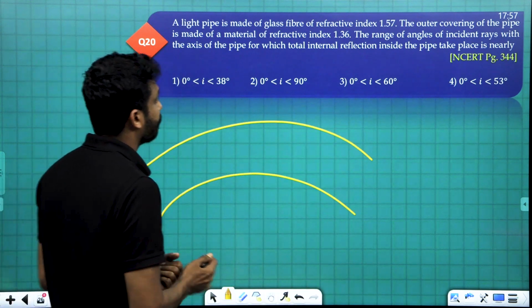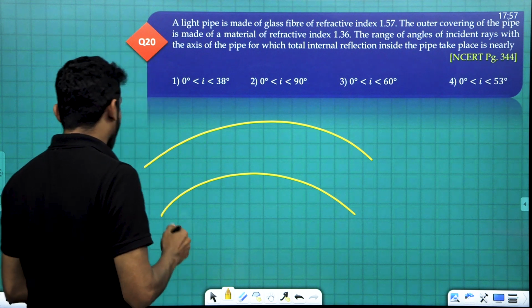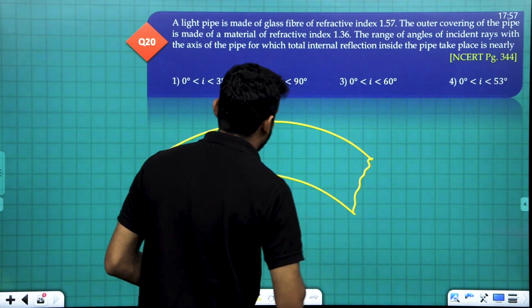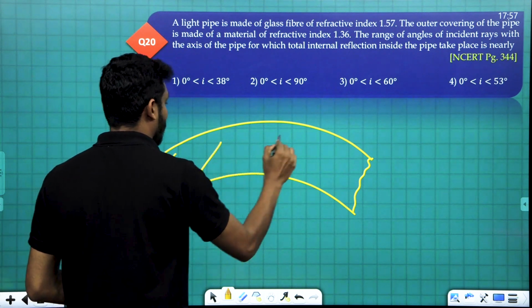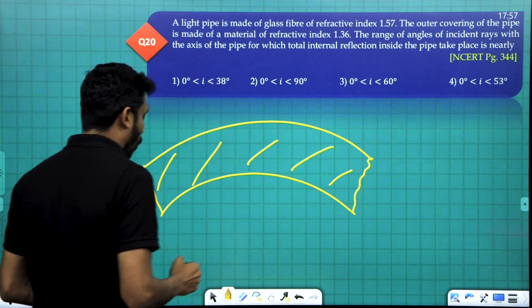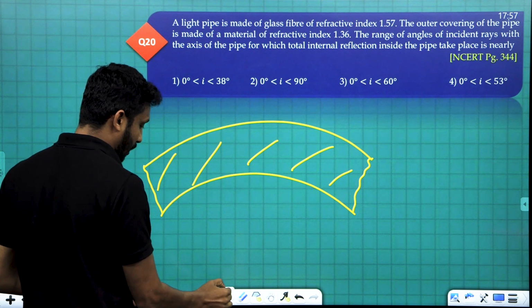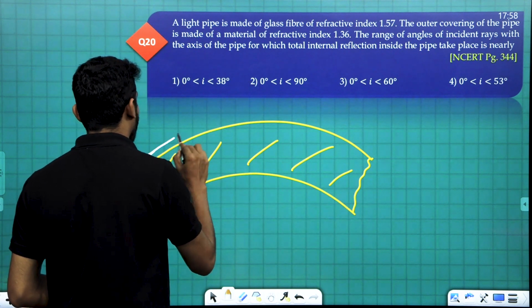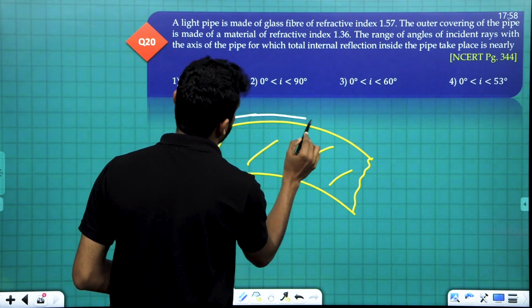It has a core of higher refractive index, and it has an outer layer named cladding, which is of lower refractive index.